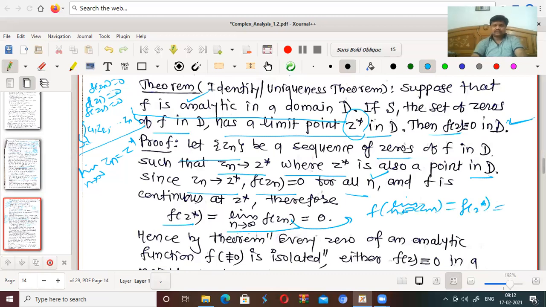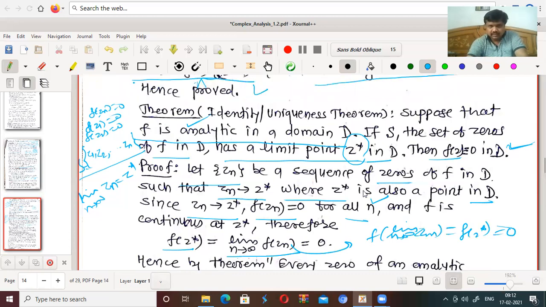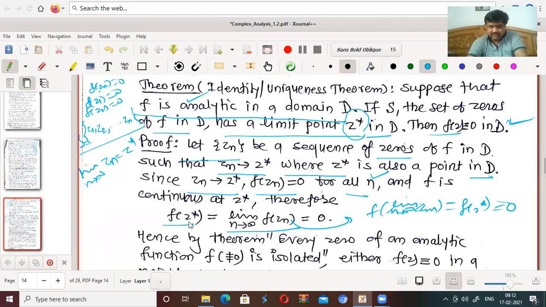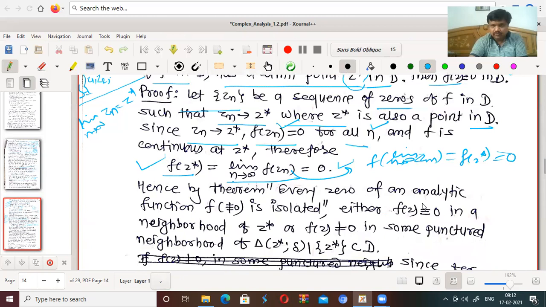But F of Zn is 0 for all values of n. Therefore, the limit as n tends to infinity of 0 is equal to 0. So what we have shown is that F of Z star is also equal to 0. Hence, by the theorem, every 0 of an analytic function is isolated.